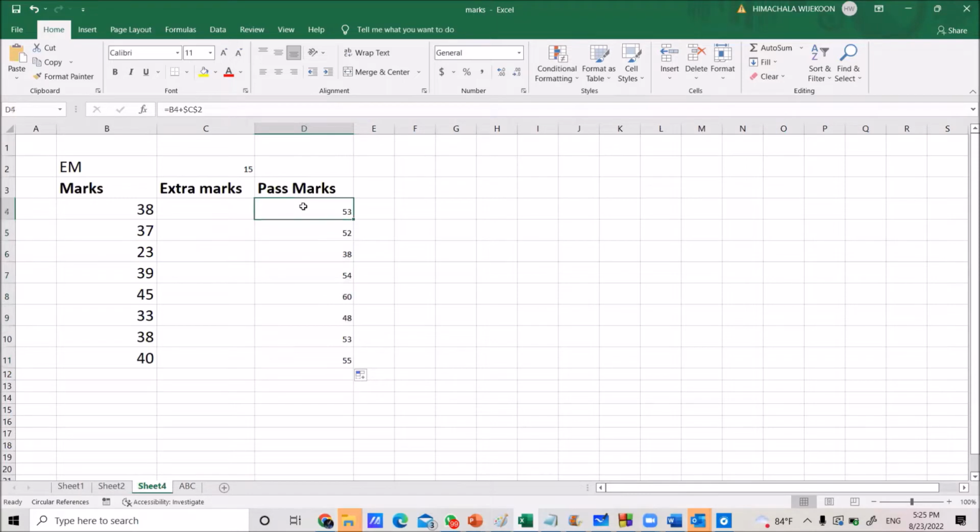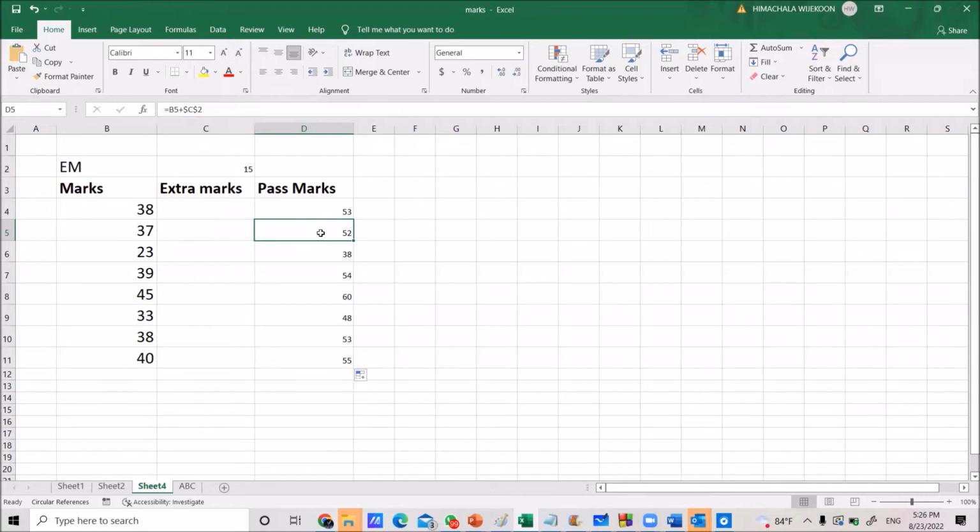Right. Now correct answers are available. Now check the formula. The first one is $C$2. Now move your mouse cell pointer to the next value, 52. Once you click on the 52, at the same time check what happened to the formula. Only the B5 is changed, but the other part is not changed. It remains as the earlier one.